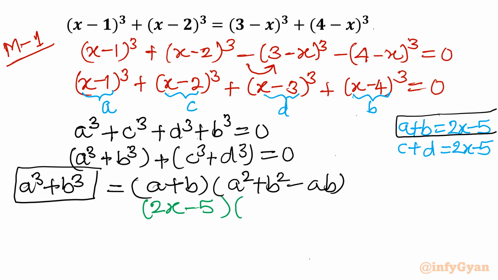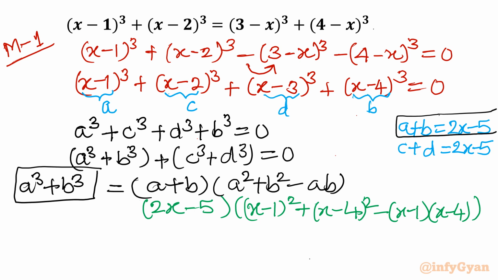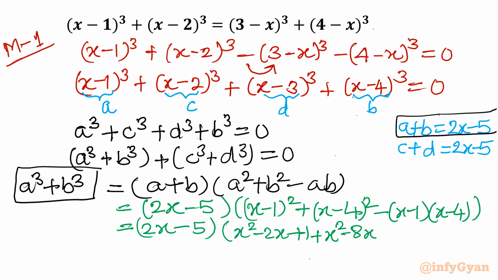Now in this bracket, A square is (x - 1)^2, B square is (x - 4)^2, minus (x - 1)(x - 4). In the next step, I will simply expand this and collect my complete bracket. So it would be x^2 - 2x + 1 + x^2 - 8x + 16, minus x^2 + 5x - 4.